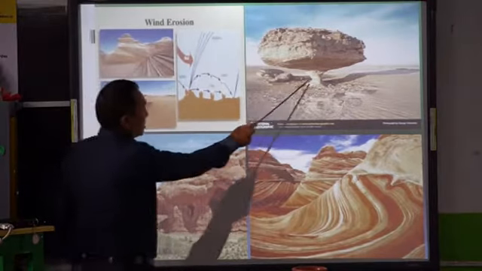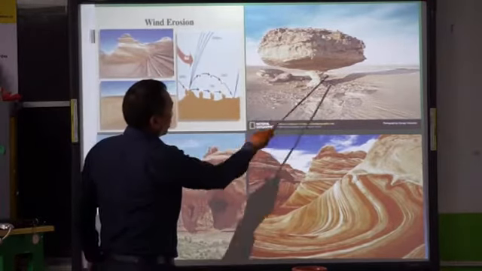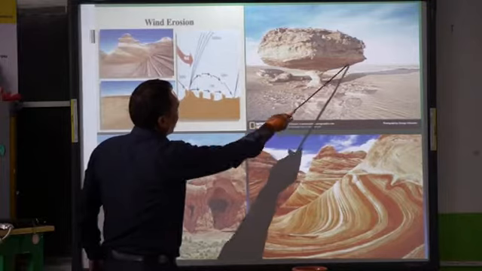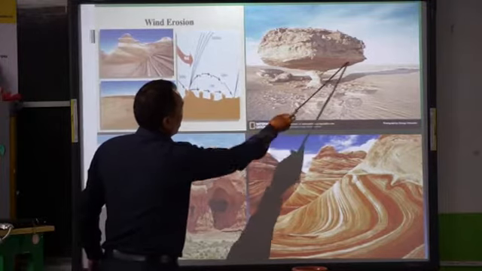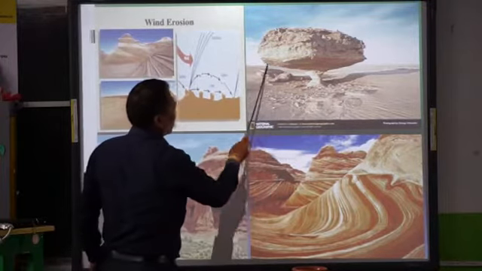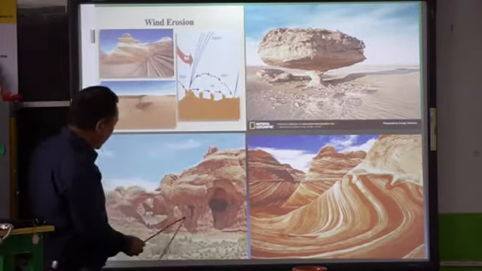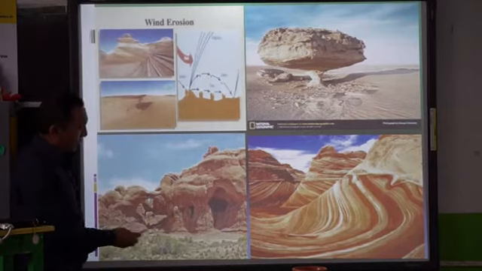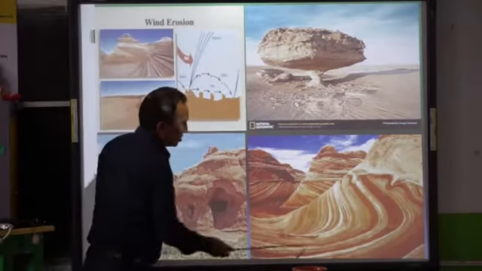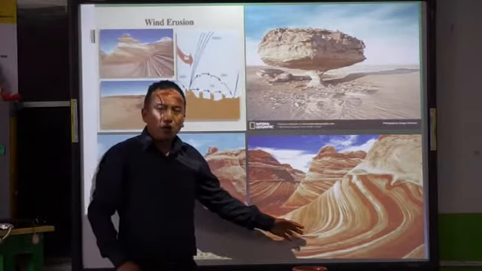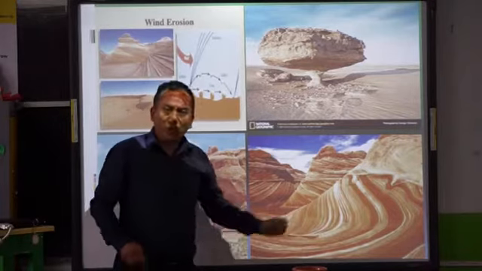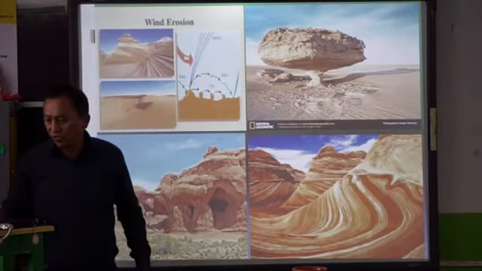You can see here, see, this was a huge rock, but because of the erosion, all these sections have been reduced because these areas had soft rocks. Erosion took place. Same thing here, because of wind erosion. Here, see, the landscape. All these were made because of the wind erosion that took place on the surface of the rocks.